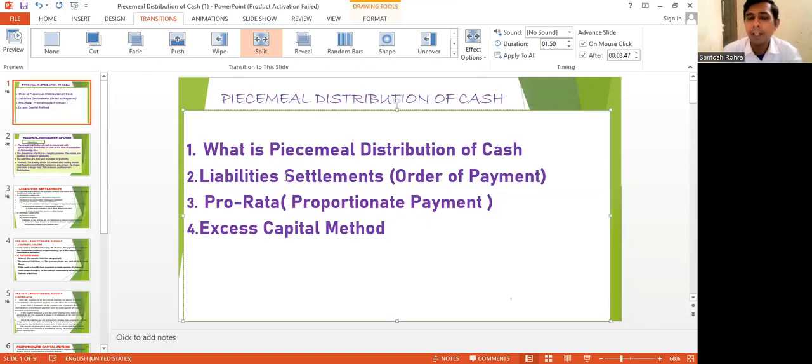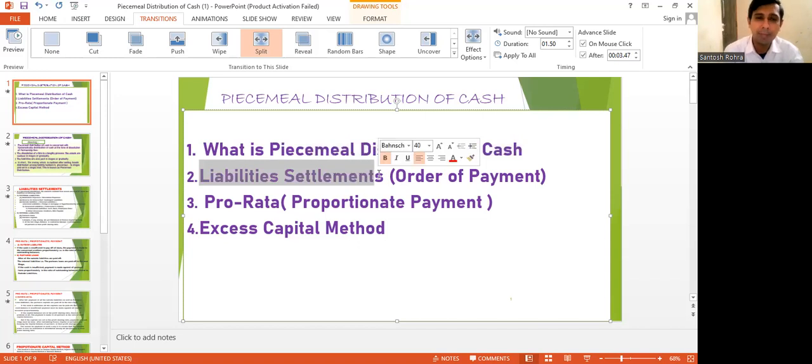Second, we understood the liability settlement. We came to know there are two types of liabilities called external liabilities and internal liabilities. External liabilities are to be paid first, then the internal liabilities. So some classification we have learned in this lecture. That is called liability settlement order of payment.